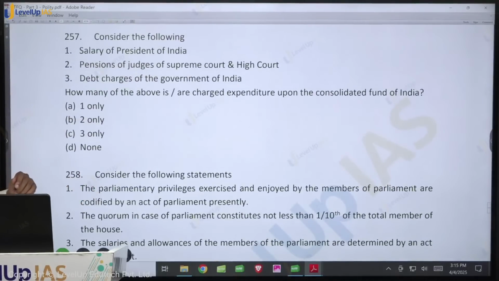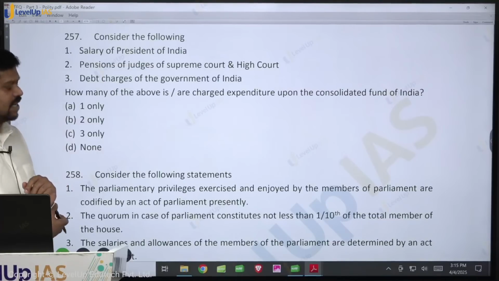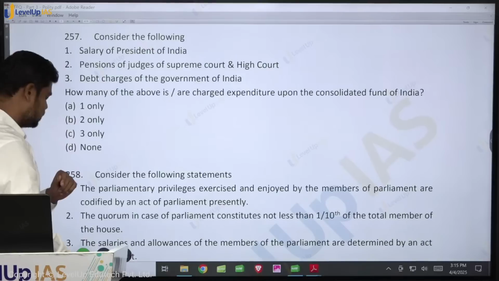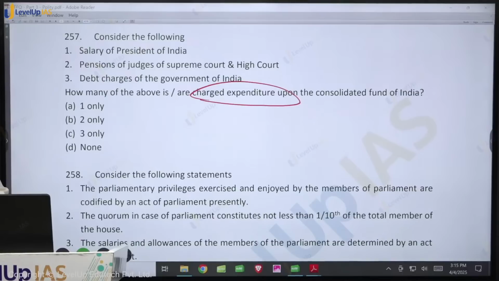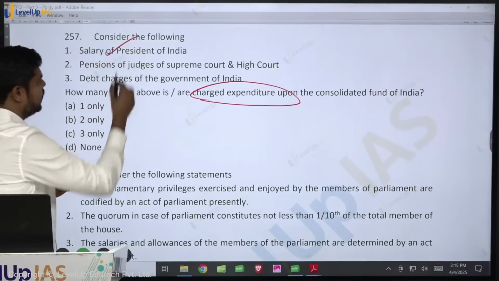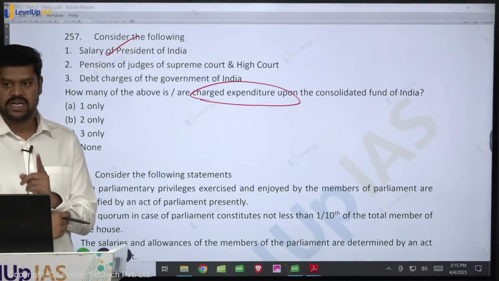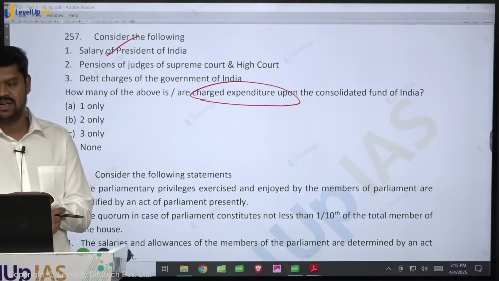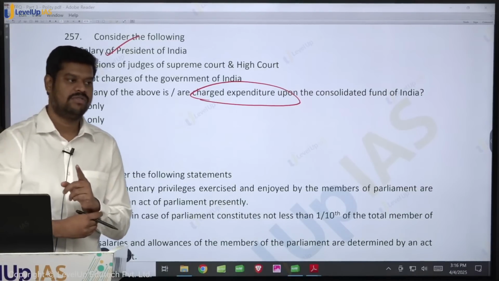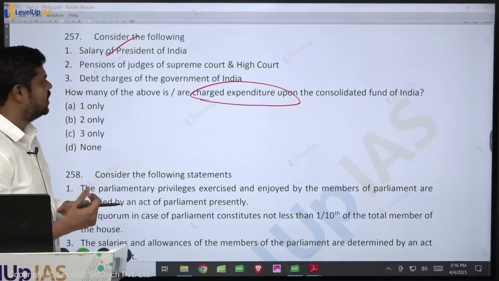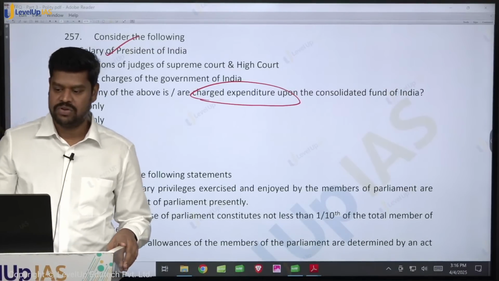Consider the following: salary of President of India, pension of judges of Supreme Court and High Court, debt charges of Government of India. Of all the things that is given, which are all charged upon the Consolidated Fund of India. What about the salary of the President? Yes. What about the pensions of judges of Supreme Court? What about the pensions of judges of High Court? Is it charged on the Consolidated Fund of India? What about the salaries of the judges of the High Court? It is charged on the Consolidated Fund of the respective state. Be very clear. What about the debt charges of the Government of India? Yes, that is also charged on the Consolidated Fund of India.